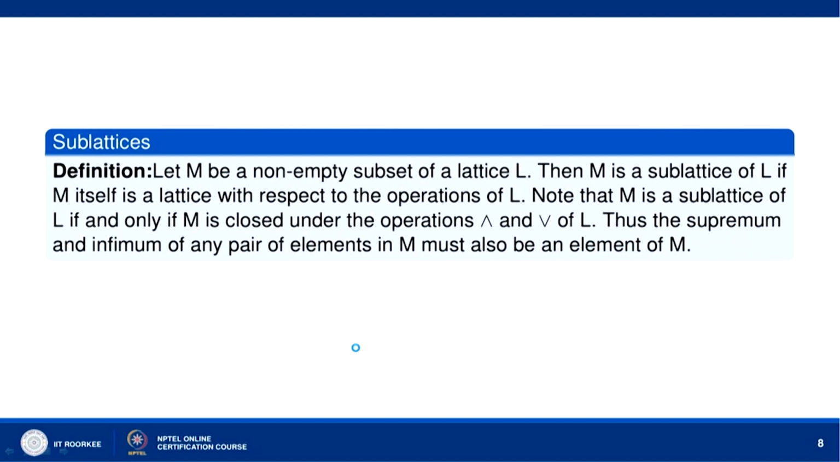Now, let us define sublattices. Let M be a non-empty subset of a lattice L. Then M is called a sublattice of L if M itself is a lattice with respect to the operations of L. Note that M is a sublattice of L if and only if M is closed under the operations meet and join of L. That means if A and B are any two elements of M, then A meet B belongs to M and A join B belongs to M. Thus, the supremum and infimum of any pair of elements in M must also be an element of M.